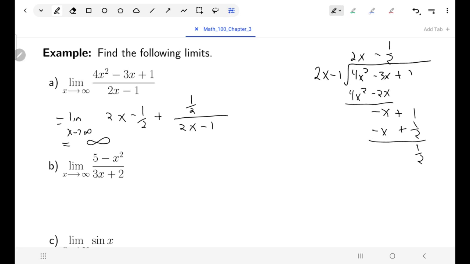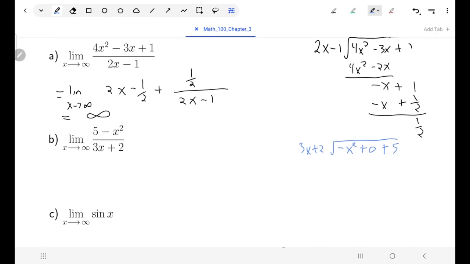And I'm going to do the same sort of thing for the second one. I have this function 5 minus x squared, and I'm going to divide it by 3x plus 2. So when I'm doing long division, flashback from days gone by, we have to put our powers from largest to smallest and work our way from left to right. 3x going into negative x squared, that's negative 1/3 x.